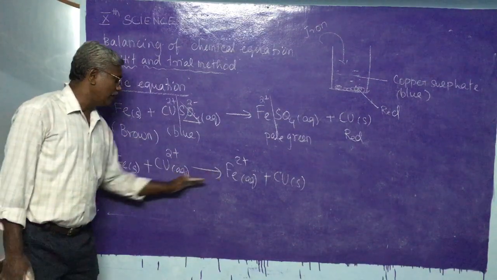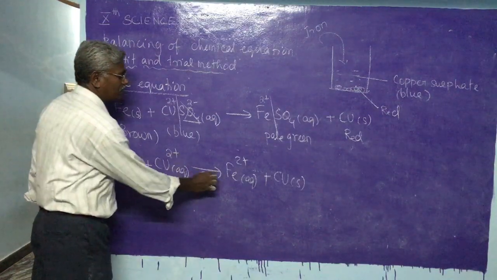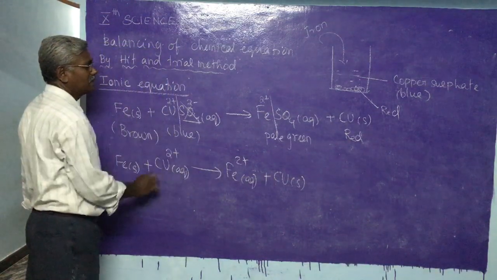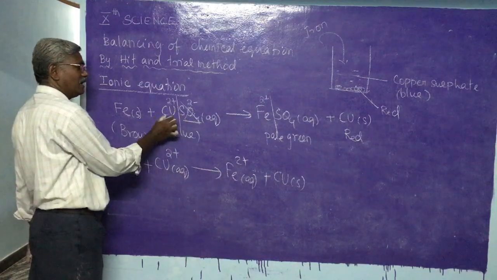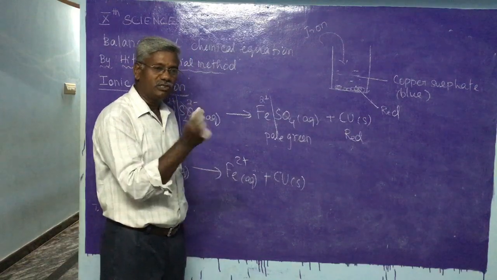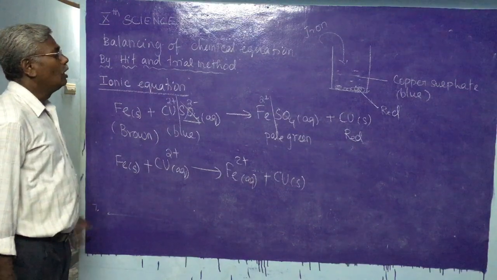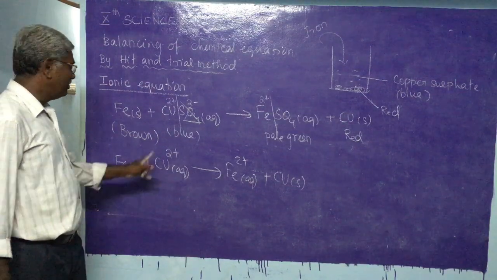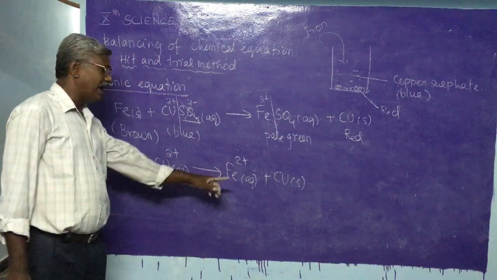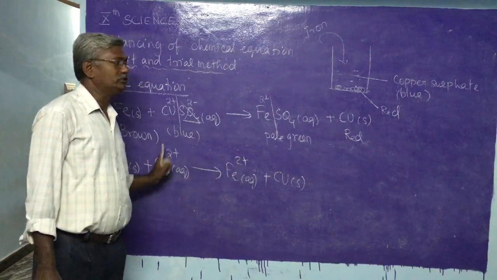So in this ionic equation, Fe combines with the Cu2+ and becomes Fe2+ and then copper. This is the actual reaction that takes place here. SO4 exists here along with copper, and here along with the iron, so there is no change in the composition of SO4. This type of equation is called ionic equation. While balancing an ionic equation, we have to balance the charges also. Not only the number of atoms of all kinds, the charges also must be balanced on both sides.